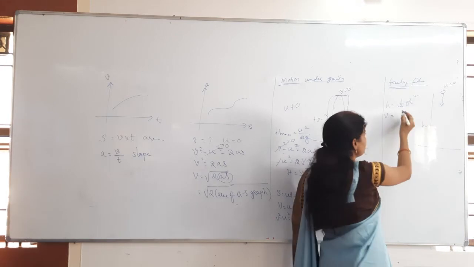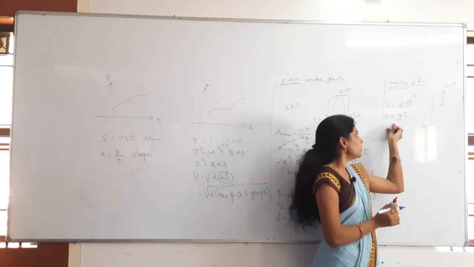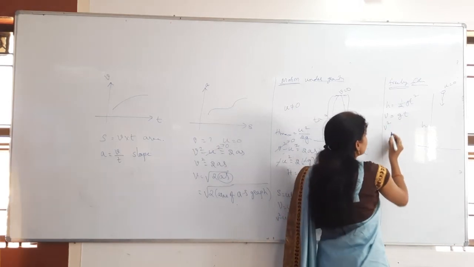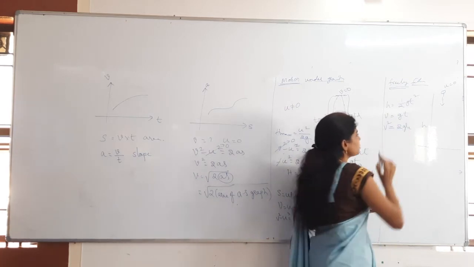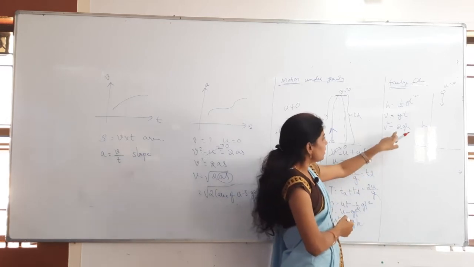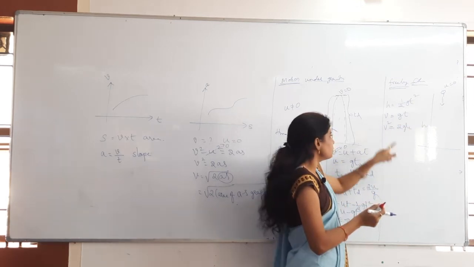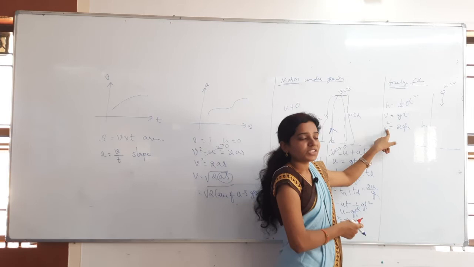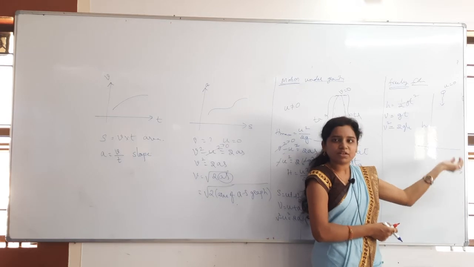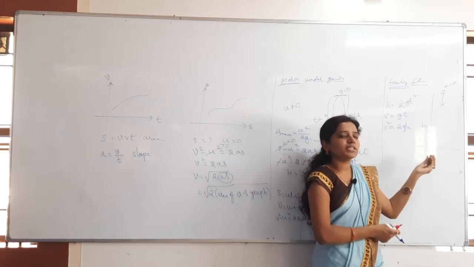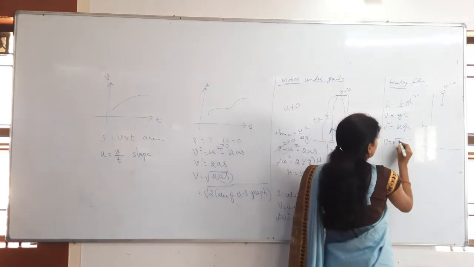Then what will you get for v? 0 plus gt. However, v = u + at, no? In the place of u, what will you write? 0. So that v = gt. Also, v square minus u square, minus 0, becomes 2gh. And also here h = v square by 2g you can write, otherwise v = under root 2gh. What is this v here? Striking velocity. Final velocity, with what final velocity it is hitting the ground, no? With that velocity it is hitting the ground, that is the striking velocity of the body we have taken. So v = under root 2gh.